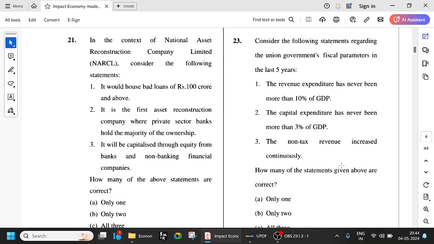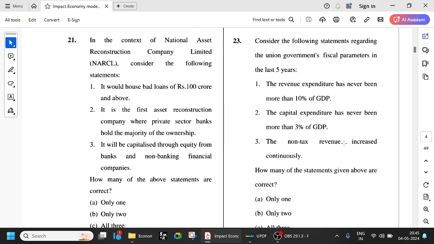So consider the following statements regarding the union government's fiscal parameters in the last 5 years. The revenue expenditure has never been more than 10% of GDP. Okay, we are talking about the last five years' fiscal parameters. Okay, so this is a very important question. Capital expenditure has never been more than 3% of GDP. Okay, we are targeting 10% of GDP something, right?